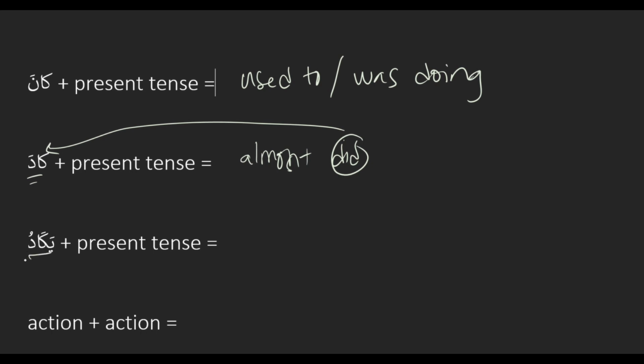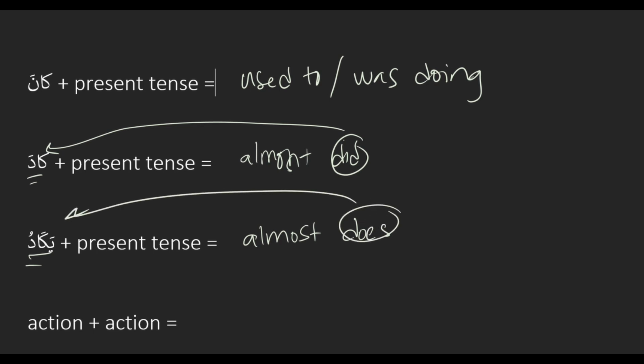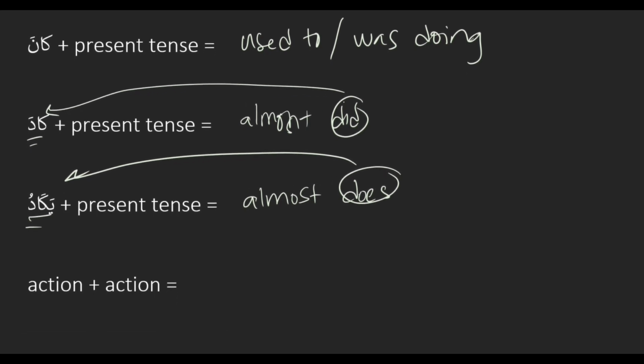And then when we had yakadu, the present tense, how did we translate it? Same thing, so yakadu affected the tense of the action in translation, so almost does. Right, almost does. So does would be present tense because yakadu is present tense. So that takes care of scenarios 1 and 2.